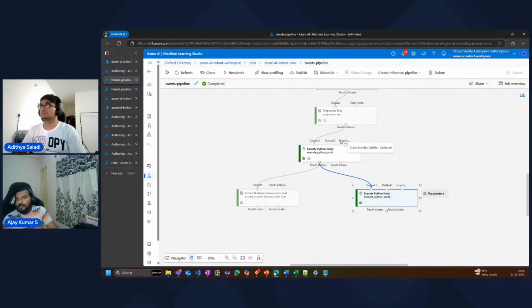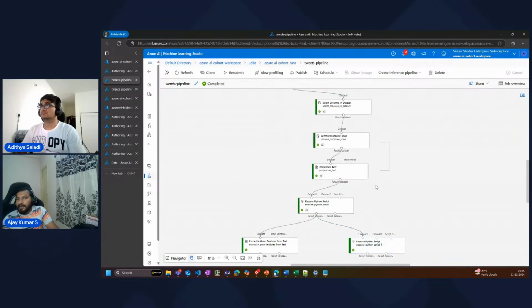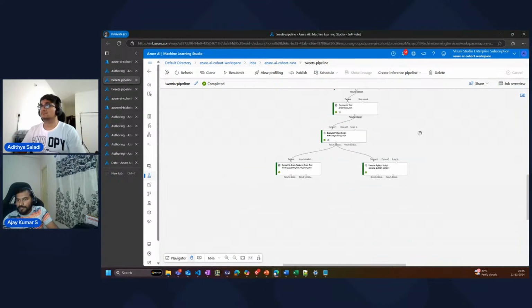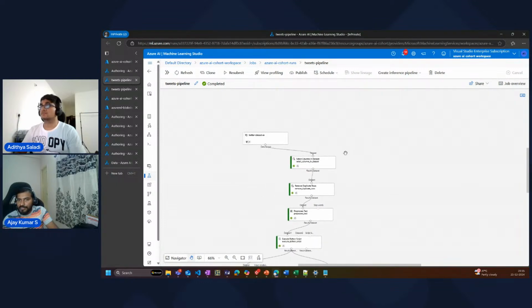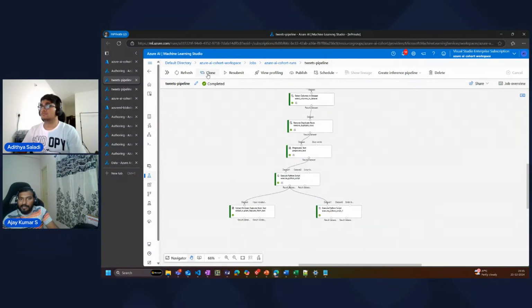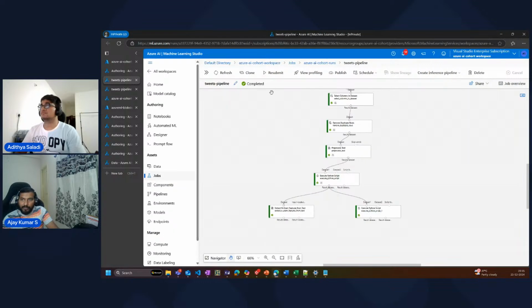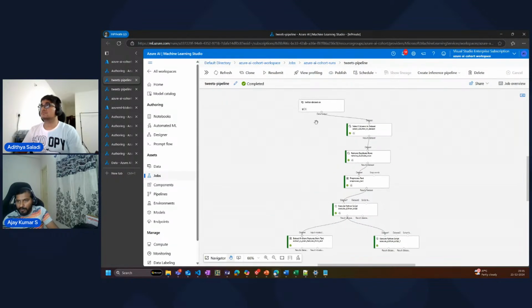Now, if I just shut this down, nothing will happen. I can come back anytime and create a new pipeline from this existing designer. I can export this and then I can reuse it, right? If you see here, I can also clone it. If let's say you want to use the existing one and then do something different, you can also clone from here, right? So again, if you are using your Azure subscription, do try out whatever we are showing.